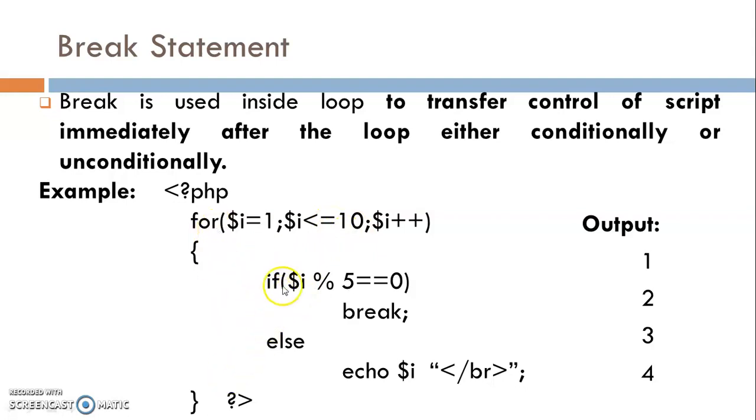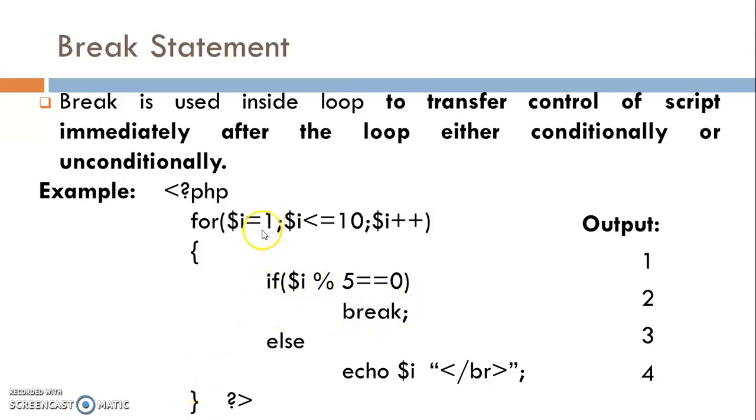And inside the for loop I write one condition, $i % 5 == 0. That means whenever the value of variable i modulo 5 becomes 0, then it exits from the for loop.